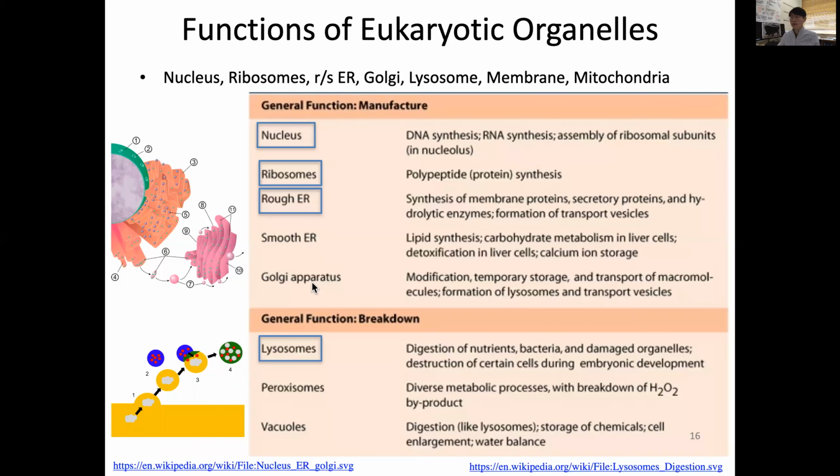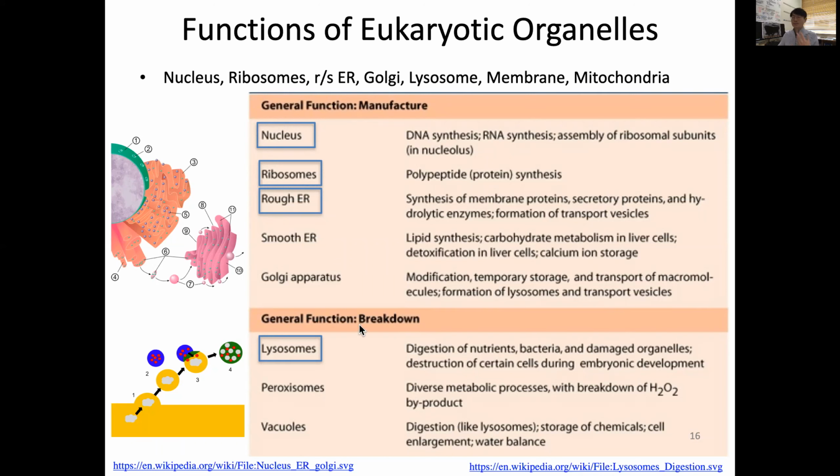One thing I want to make sure is in this picture, the nucleus is connected to the rough endoplasmic reticulum, and you see these dots over here. These are ribosomes stuck onto the wall of this ER. That's why we call it rough ER, while on the other end, there is ER, endoplasmic reticulum, without ribosomes, and that's where lipid synthesis happens. We call it smooth ER.